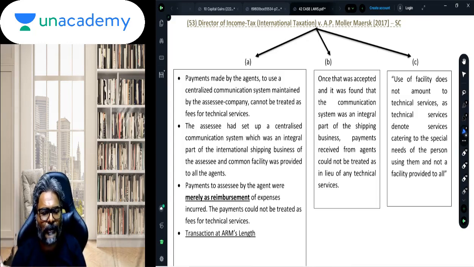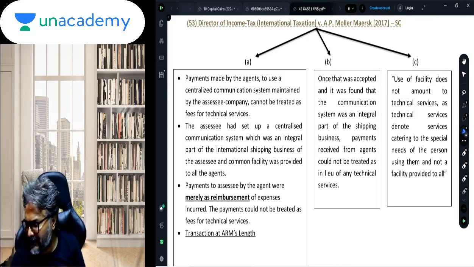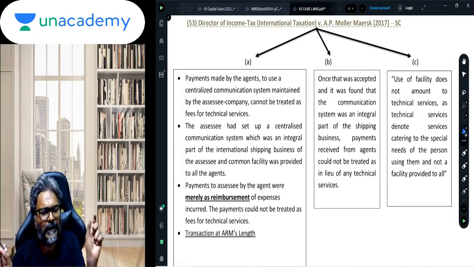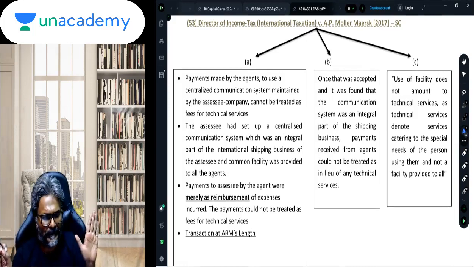So why is it so? Because this software system, students, is an integral part of the shipping business, because obviously every order was being booked through this software itself. So it was very much integral to the shipping business primarily. That is point number one. Secondly, students, it was merely a reimbursement of that particular expenditure which was incurred.